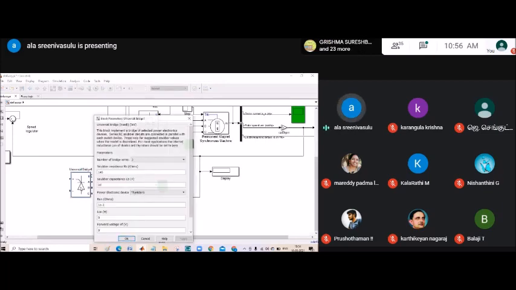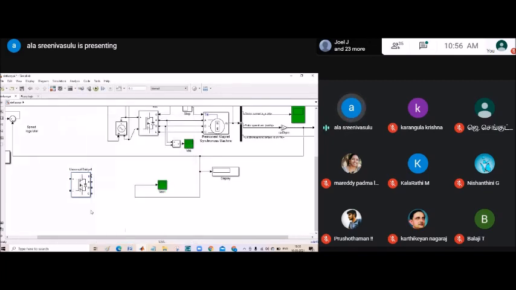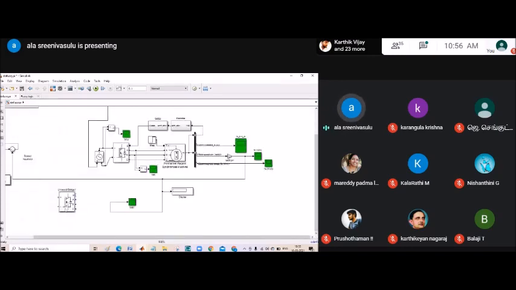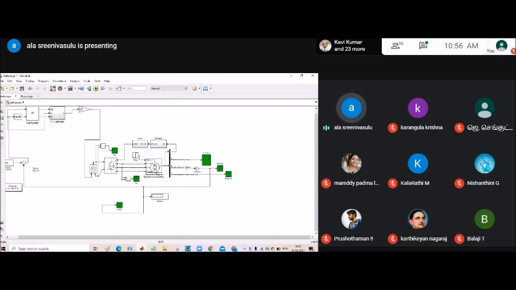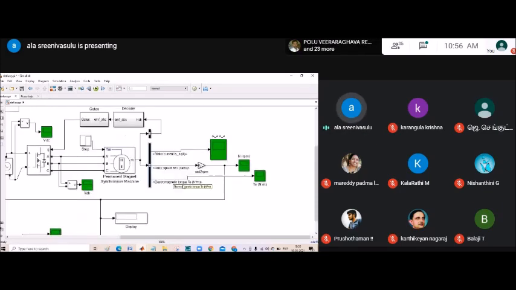Just here we take 3 bridge arms. Instead of thyristor, here we have taken MOSFET diodes. So that's it. This becomes a 3-phase inverter. Then here we have taken a permanent magnet synchronous machine, and in this machine we take a bus selector. By taking the bus selector, here are the stator current, rotor speed, and electromagnetic torque.